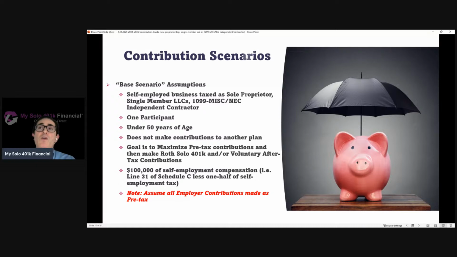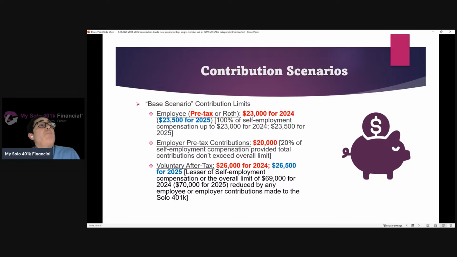Let's assume it's one participant who's under 50 years of age, does not make contributions to another plan like a day job plan. Let's presume that their goal is to maximize first pre-tax contributions and then make additional contributions if they're able to as either a Roth or voluntary after-tax contributions. Let's also presuppose that they have $100,000 of self-employment compensation. In other words, after running that pre-calculation of line 31 of Schedule C less 1/2 of the self-employment tax, the product of that pre-calculation is $100,000. Finally, let's assume that the employer contributions are made as pre-tax contributions, not as Roth contributions. So with that base scenario, how much can this individual contribute?